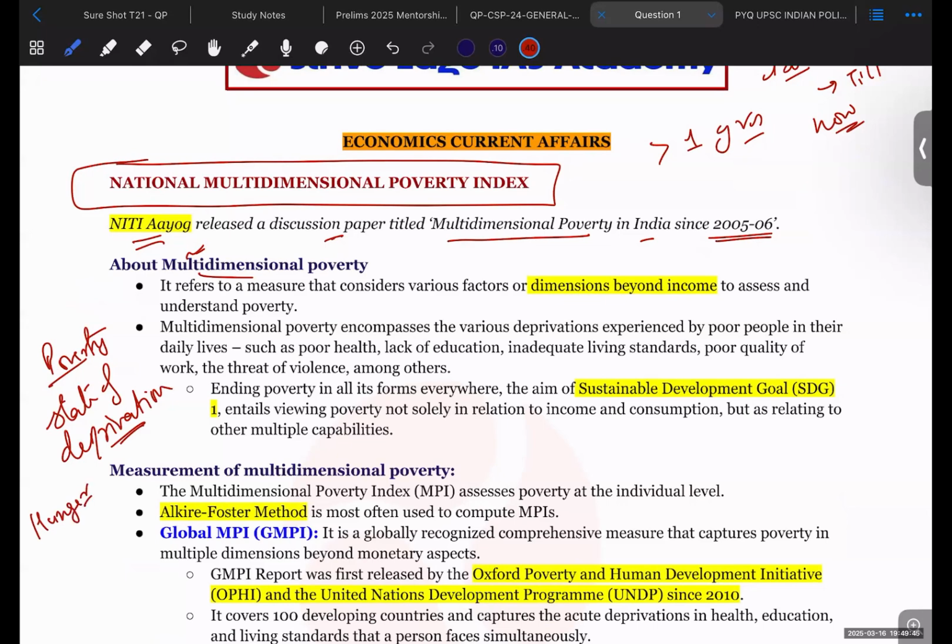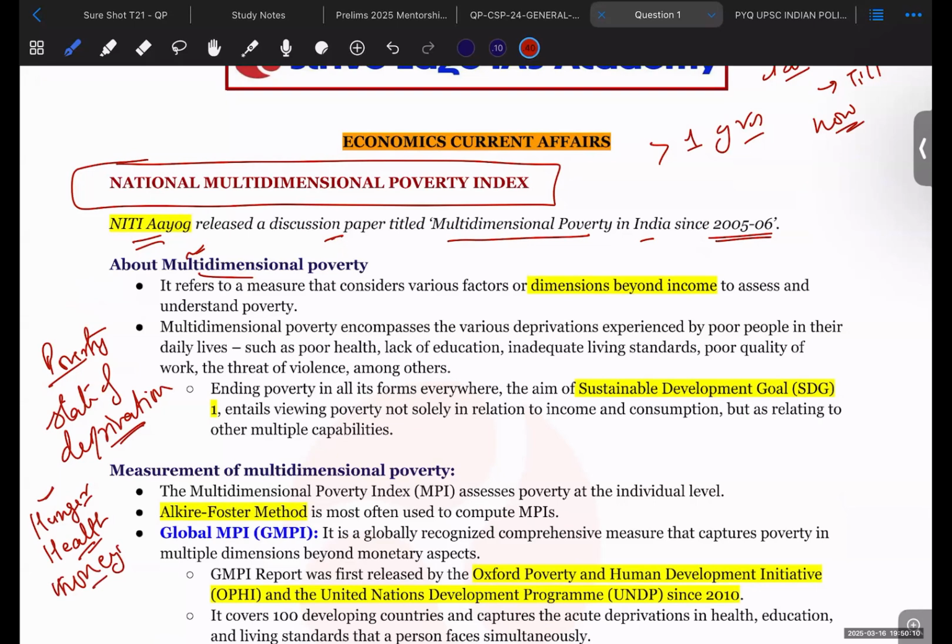If he is deprived of food, then it leads to hunger, and it leads to poverty in terms of hunger. If he is deprived of his health benefits, then it is health related poverty. If he is deprived of money, then it is economic poverty. So poverty can be of different types.